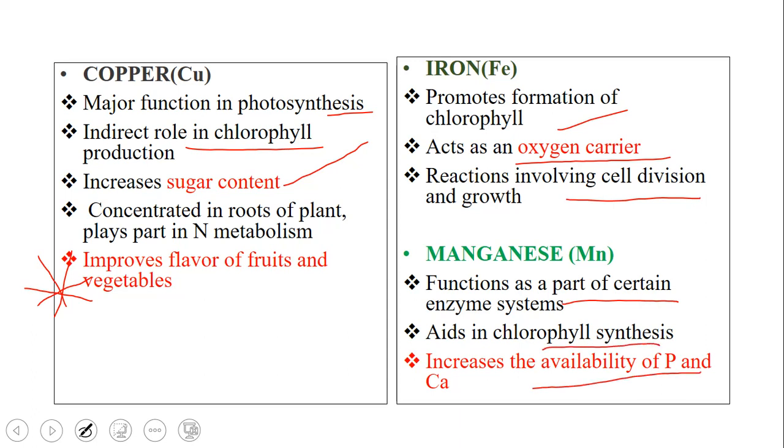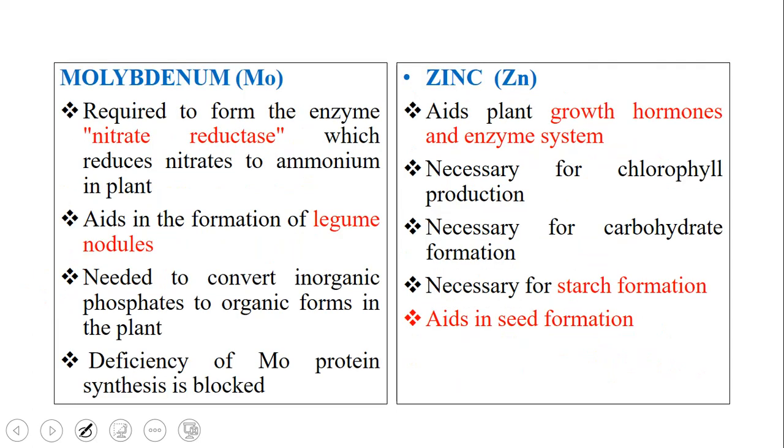of phosphorus and calcium. And then molybdenum. It is required to form the enzyme nitrate reductase, which reduces nitrates to ammonium in the plant. So the nitrates which are present in the soil have to be converted to ammonium in the plant. During that process of conversion of nitrate to ammonium, nitrate reductase is the enzyme.